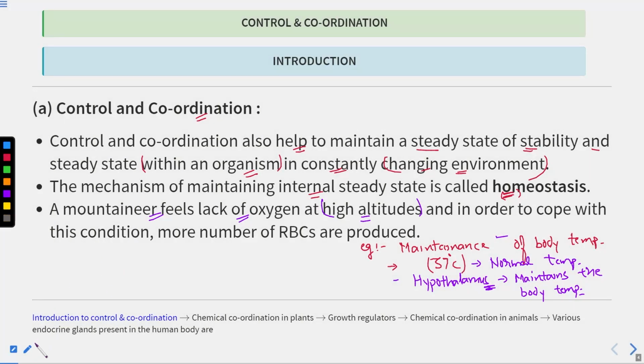Now there is a low saturation of oxygen. So in order to cope with these low oxygen levels, the number of RBCs increases in the person. In order to cope with this condition, more RBCs are produced. So with more RBCs, there is more hemoglobin, and they can carry more oxygen.